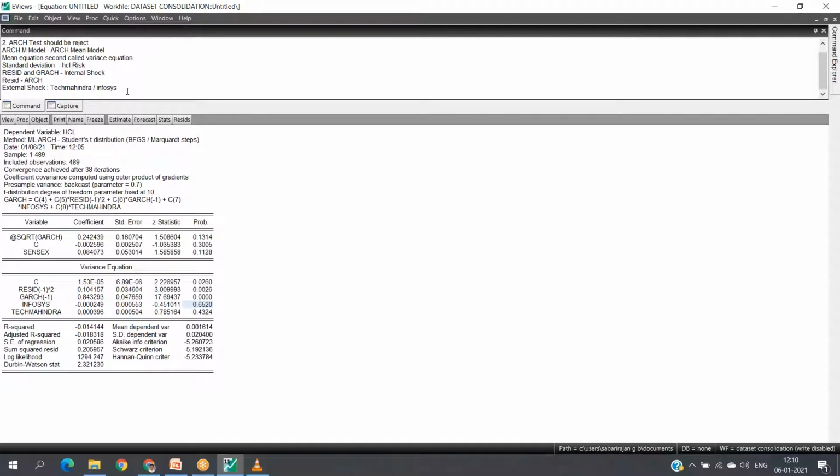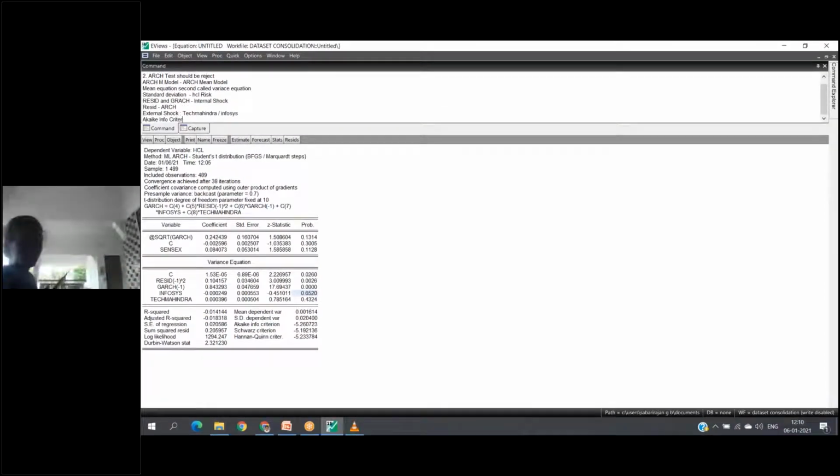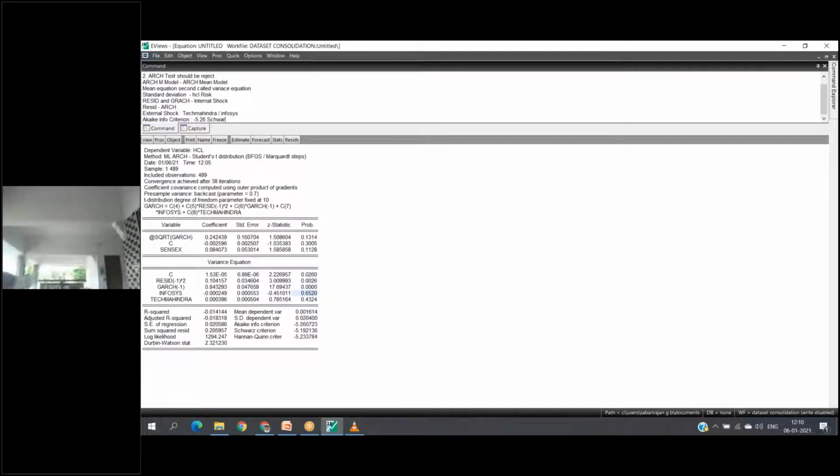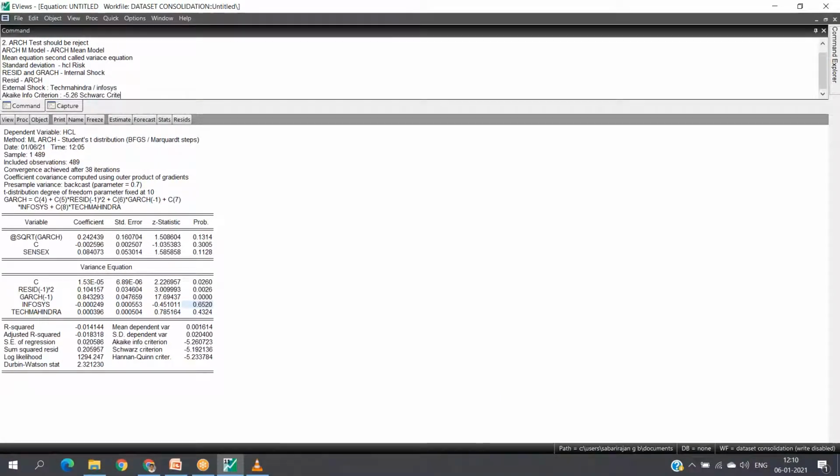I'll make a note of the Akaike info criterion value, that is minus 5.26, and the Schwarz criterion value, it is minus 5.192136. Okay.